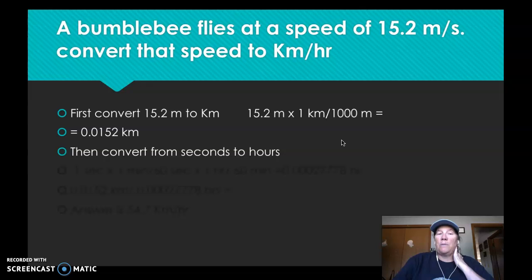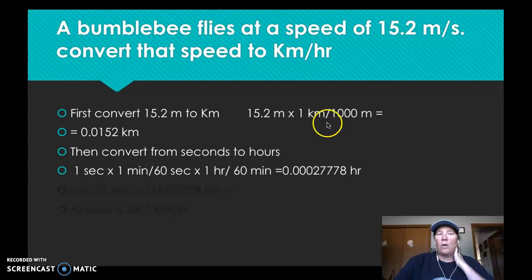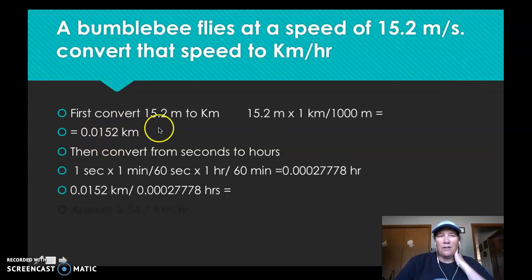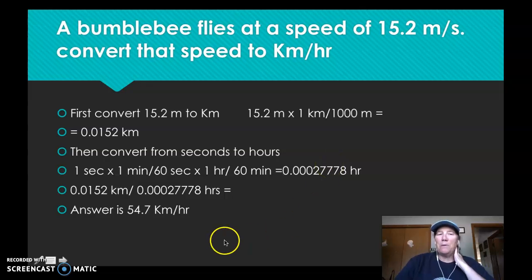So now I have to change my seconds to hours. So 1 second, there's 60 seconds in a minute. There's 60 minutes in an hour. So I change seconds into hours. That's how much of an hour a second is. And then I just took what I found here, divided it by here, and I find out that bumblebees fly 54.7 kilometers in an hour. Okay. I don't know if they could fly that long because, you know, they need to take breaks and they need to suck on nectar from flowers, but you get the idea.